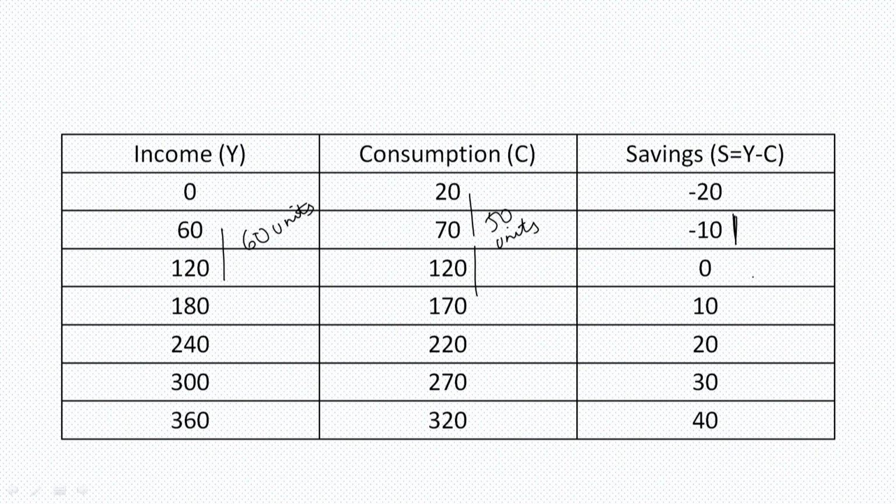Here saving becomes 0. Now, when income again increases by 60, consumption is 50 and saving is 10. That means if income has increased by 60 units, consumption by 50, and the rest is divided into savings.